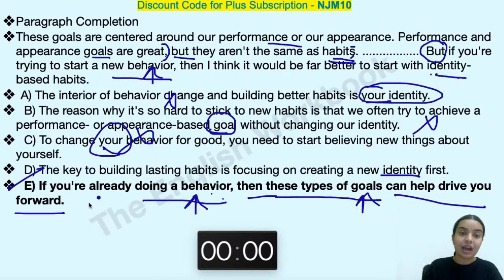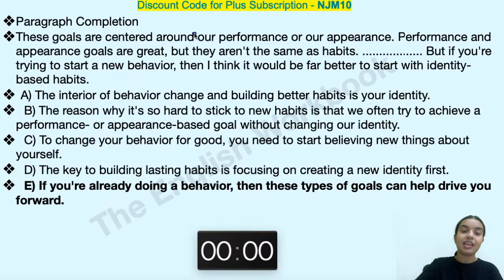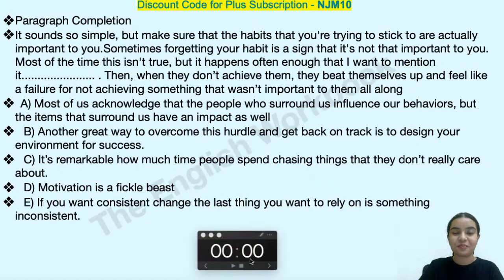Now can you understand how we have selected the answer? You have to understand the given question first, like this given paragraph is to be understood first, and then you select your option. Okay, next one.